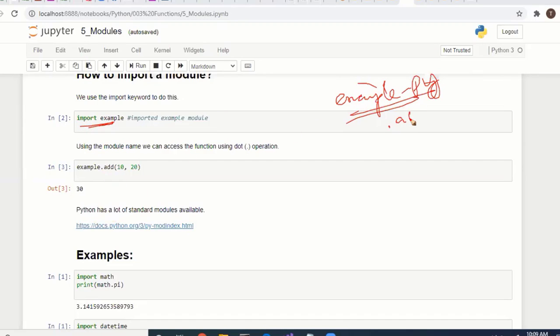Inside the example, we have an add function. Example.py has an add function, so you can use it like this: example.add. It will return the result.